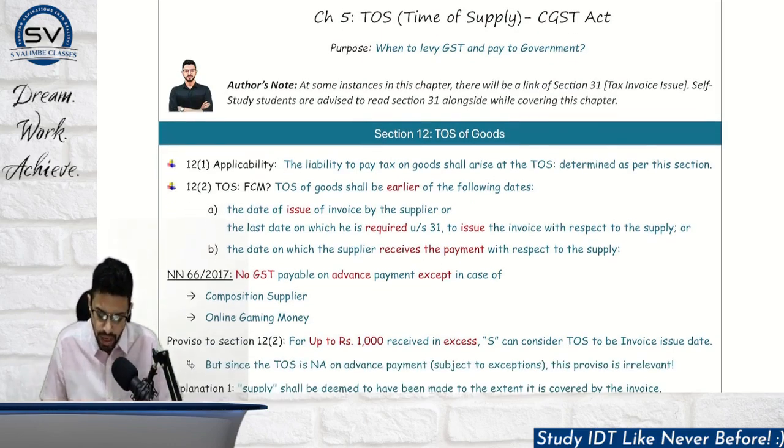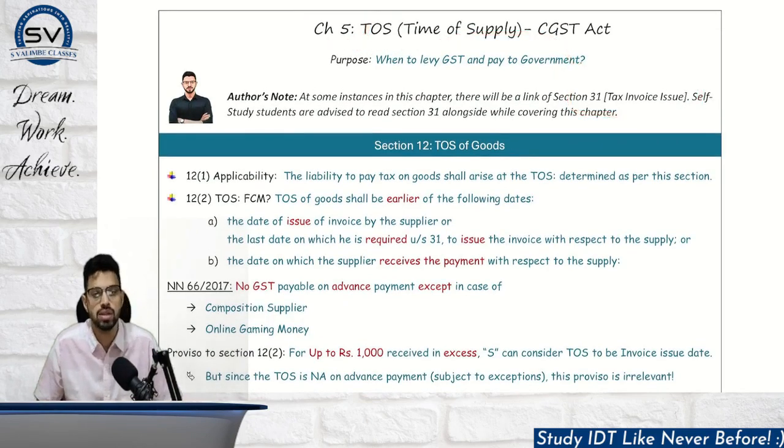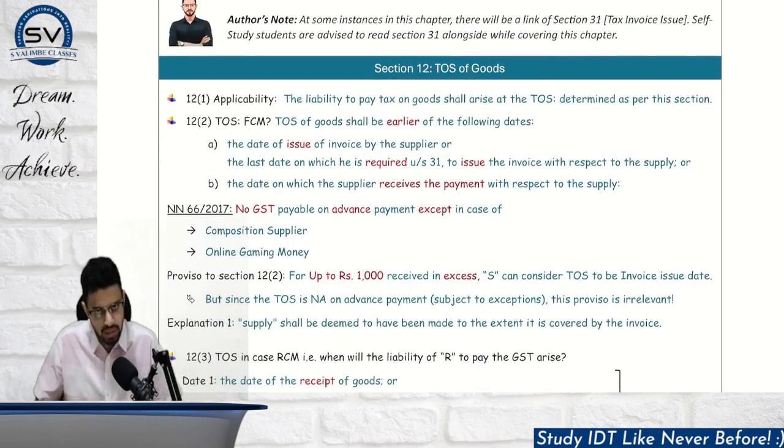Okay, let's start. Chapter number 5 will be linked to section number 31. There will be some reference of section 31, that is your time limit and issue of tax invoices. I will cover that side by side, so please don't worry. Let's start first with section number 12. Basically 3 sections we need to cover: section number 12, section number 13 and section number 14. Section 12 is with respect to goods, section 13 is with respect to services, and section 14 talks about change of rates in tax. Okay, let's see.